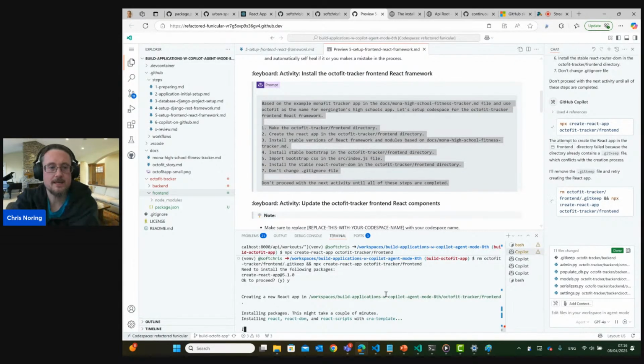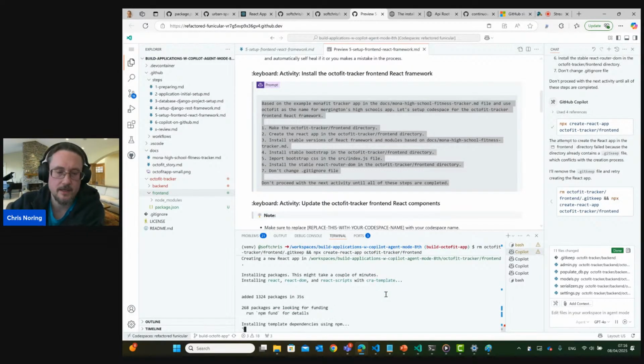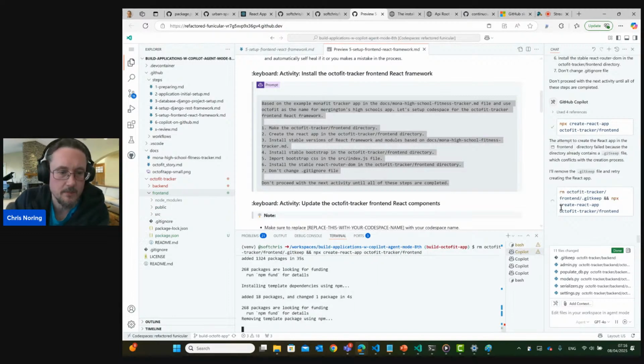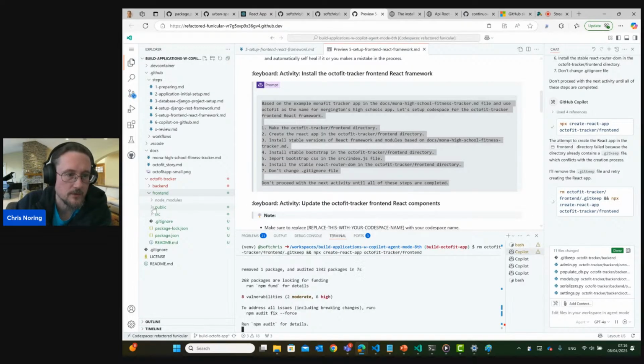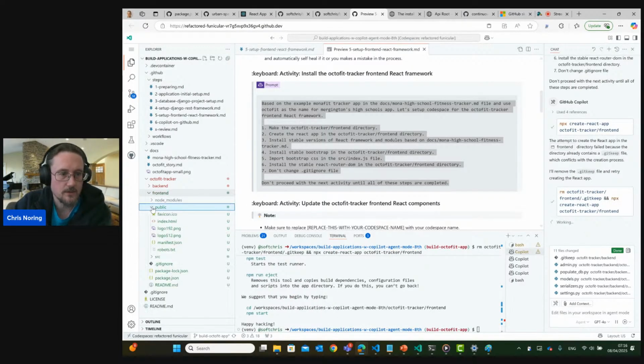So now it's installing that node modules folder that's needed for all the dependencies that React depends on. I expect this to just run a few more seconds, but in case you're wondering, always look at these pending icons to see what's going to happen. And yeah, it said it added 18 packages, and you see that the frontend now has a bunch of folders.